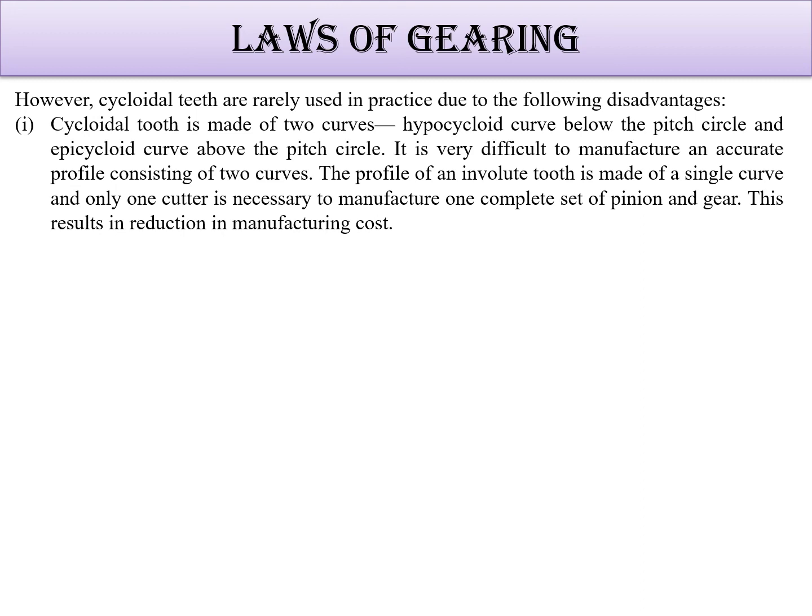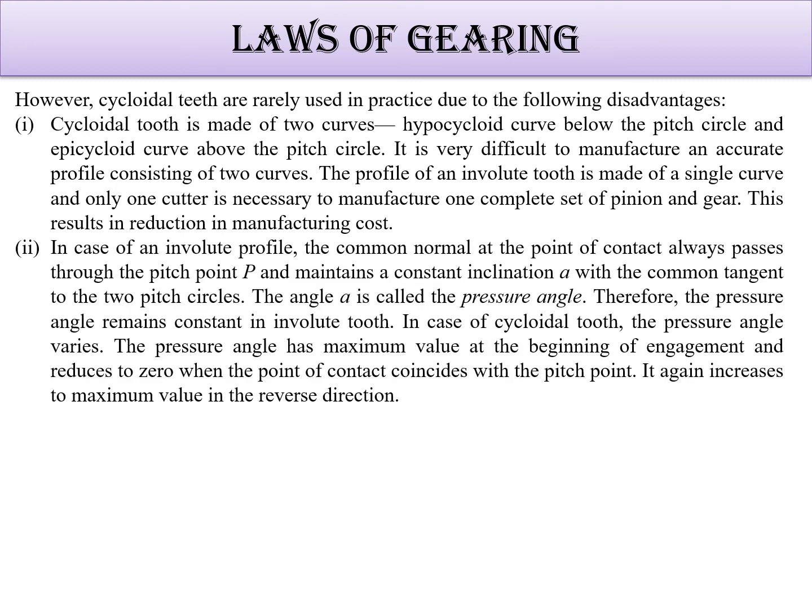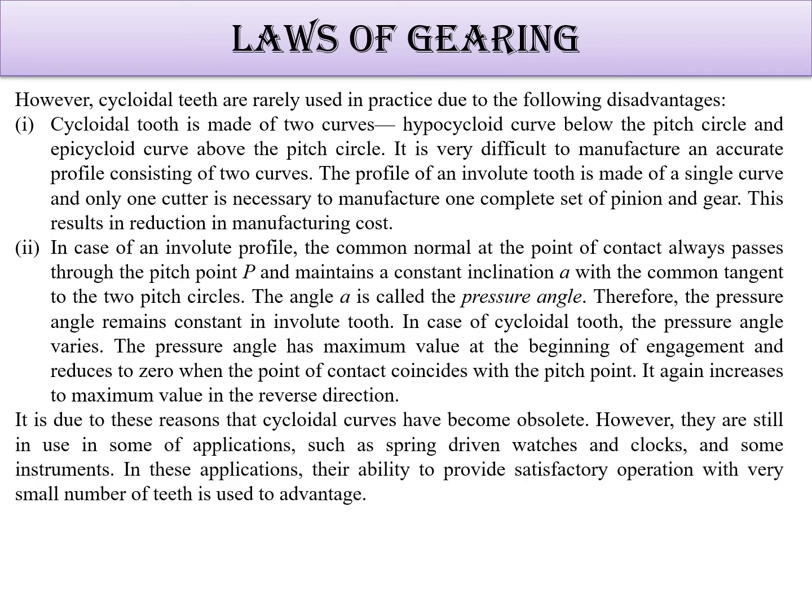In the case of the involute profile, the common normal at the point of contact always passes through the point P, but not in cycloidal teeth. Cycloidal teeth have a pressure angle in a range, while the involute profile has a constant pressure angle. The pressure angle has a maximum value at the beginning of engagement and reduces to zero at the pitch point in the cycloidal profile.